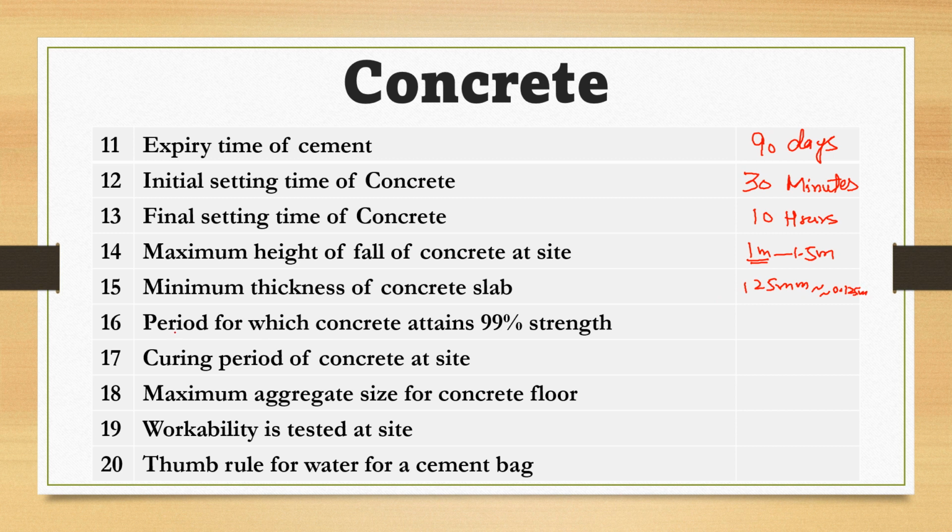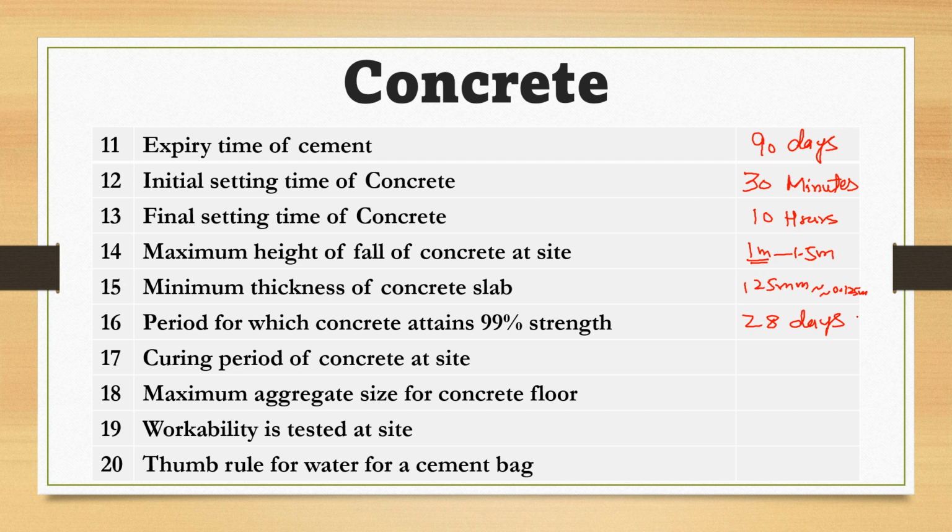meters. So period for which concrete attains 99% of strength, meaning after how much time of casting the concrete attains 99% of its strength, that is 28 days. After 28 days of casting, the concrete attains 99% strength because in most of the laboratory testings, we have seen that we normally test the samples of cubes and cylinders after 28 days because at 28 days, concrete attains 99% of the strength.